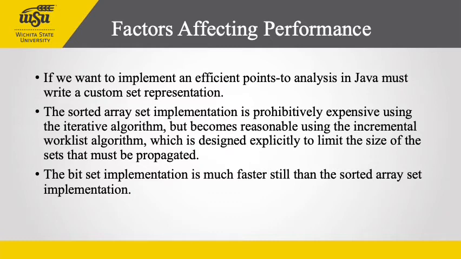Now, the graph space column shows the space needed to store the original pointer assignment graph, and the remaining space column shows the space needed to store the points-to sets. The data structure storing the graph is designed for flexibility rather than space efficiency. It could be made smaller if necessary, but in any case, its size is linear in the size of the program being analyzed. The terrible performance of the hash set implementation is disappointing, as this is the implementation provided by the standard Java library. Clearly, anyone serious about implementing an efficient points-to analysis in Java must write a custom set representation.